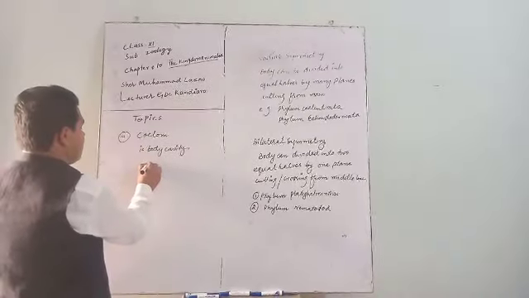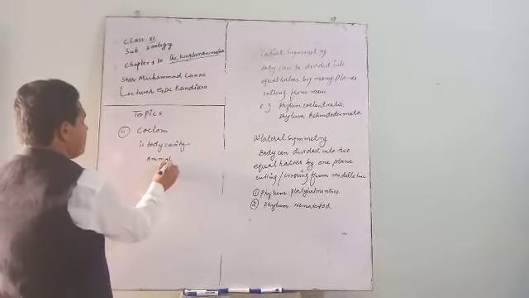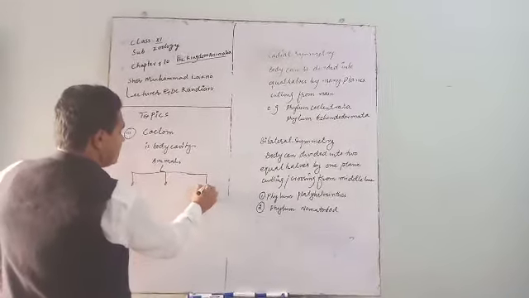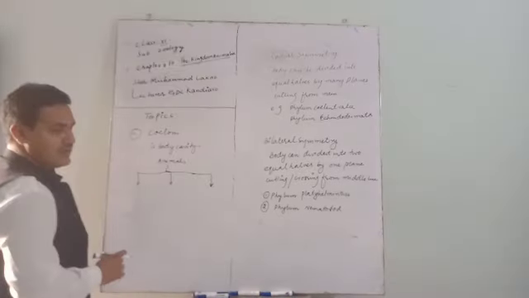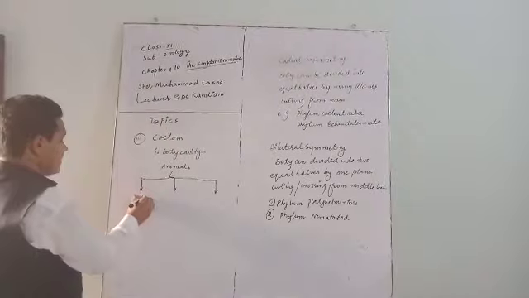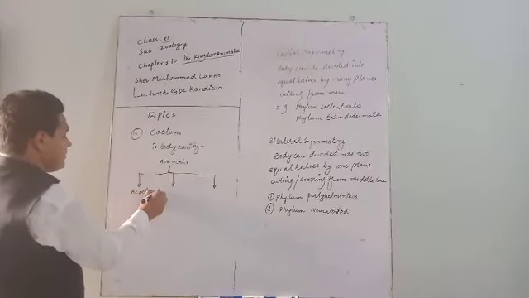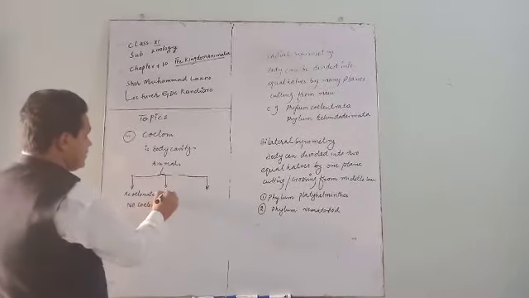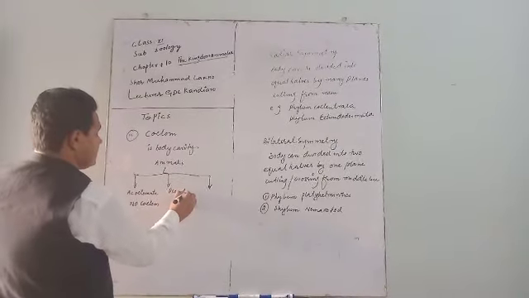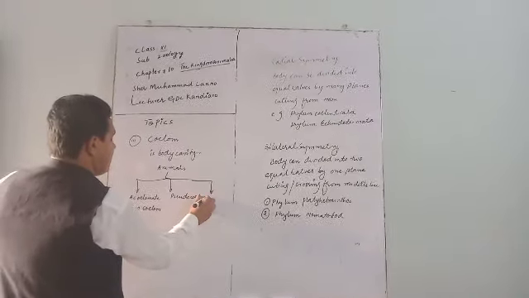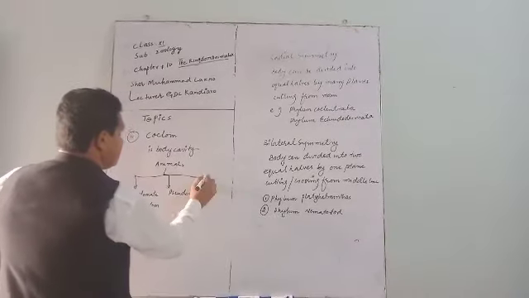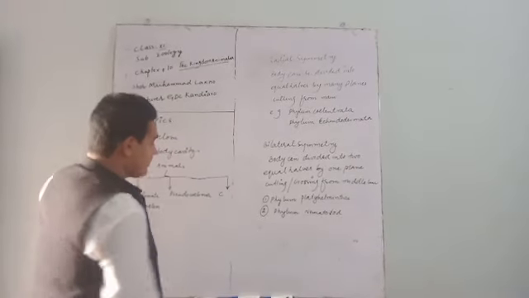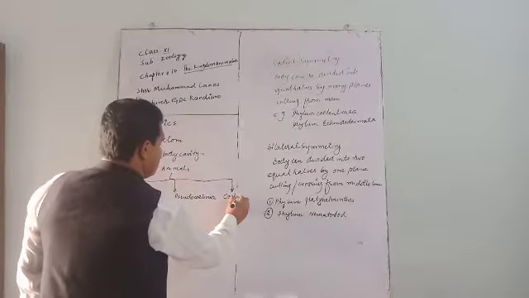Number 1, animals. They may be acoelomate, they may be pseudocoelomate, or they may be coelomate. Acoelomate: no coelom, they have no body cavity. Pseudocoelomate: they have a body cavity, but not a true body cavity. Then we have coelomate.